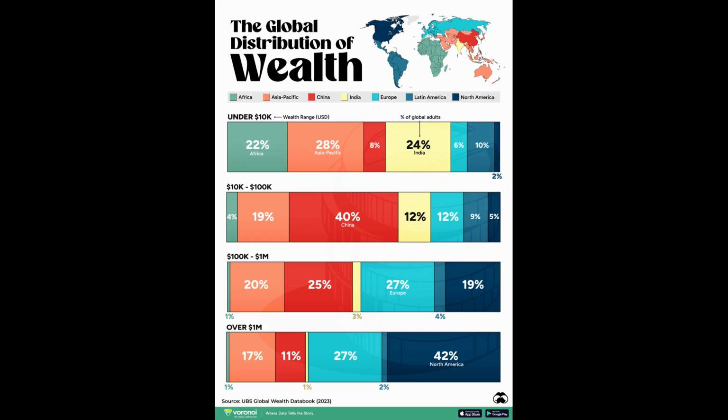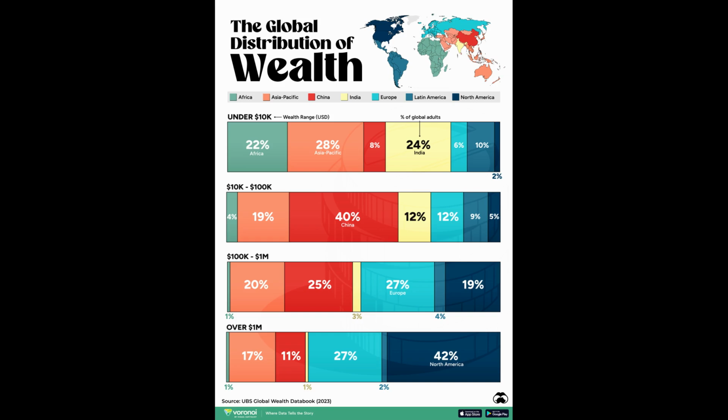The infographic titled, World Distribution of Wealth, presents 4 levels of adult wealth by continent. Unfortunately, no information was provided whether the numbers refer to property value or annual income. It is more likely to be about accumulated wealth, the so-called net worth. But we can also pretend that it doesn't matter, because the value of assets is usually proportional to the income earned. Although this does not always apply to, for example, heirs.